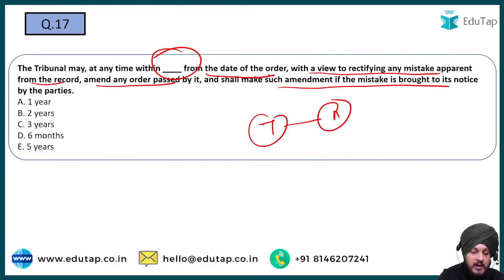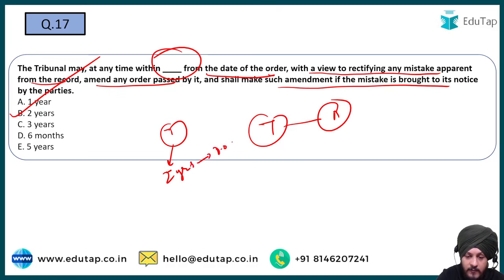So the options are A 1 year, B 2 years, C 3 years, D 6 months and E 5 months. So the correct answer to this question is going to be 2 years. ठीक है, तो 2 साल होता है. So what the tribunal can do is rectify any mistake, right? जो उसके रिकॉर्ड में कोई मिस्टेक है, it can rectify it, and it can be done within 2 years from the date of the order, right?